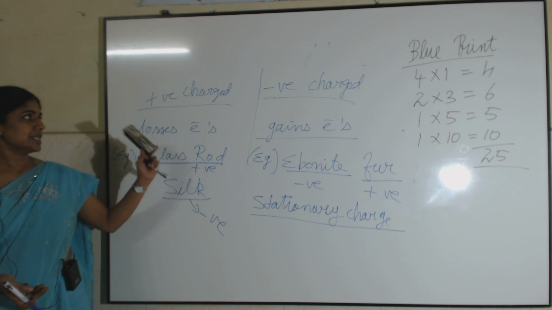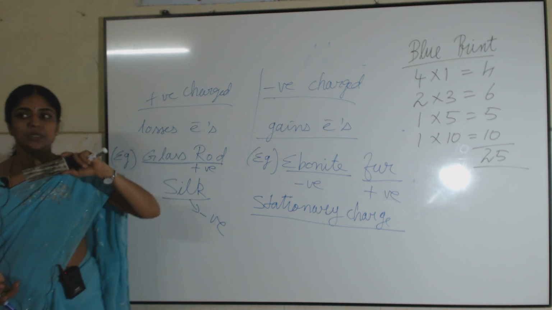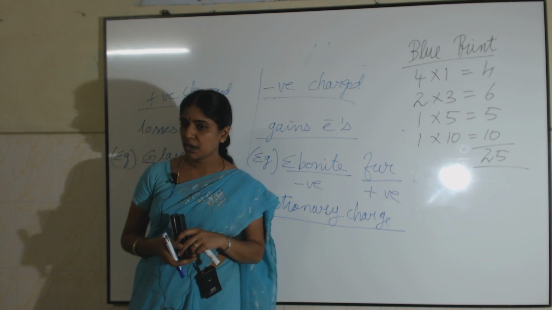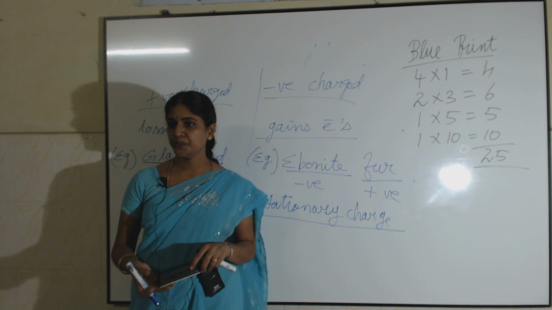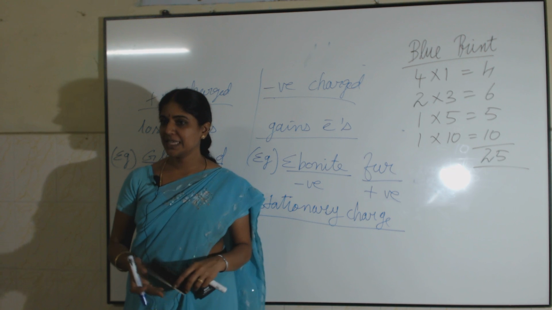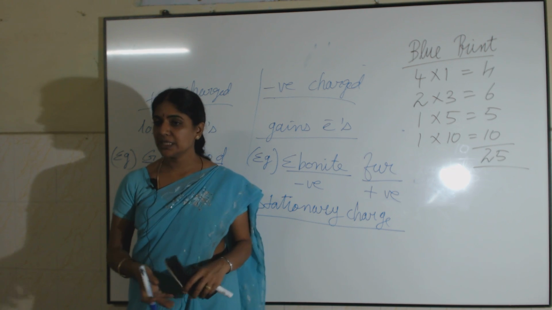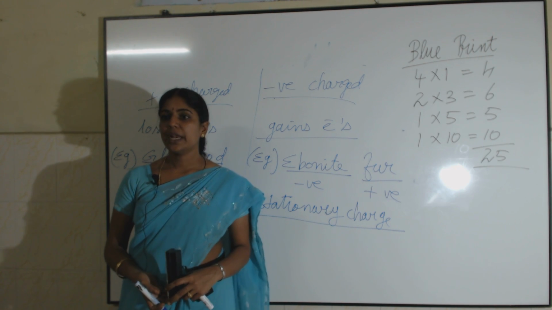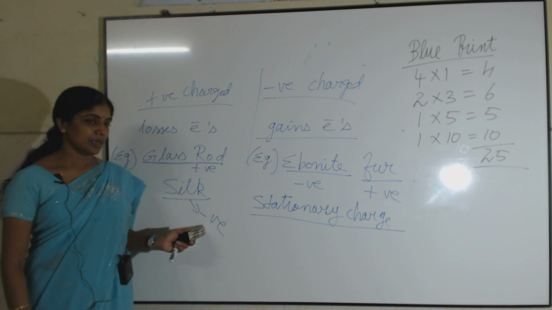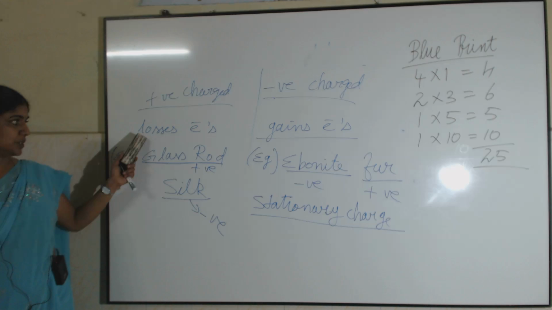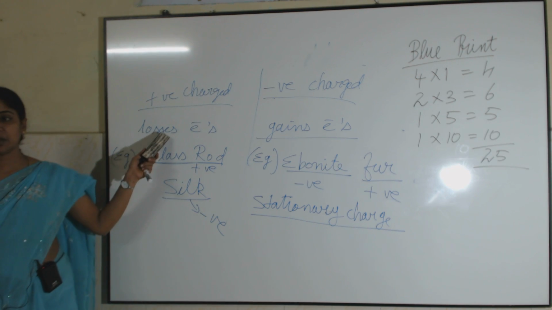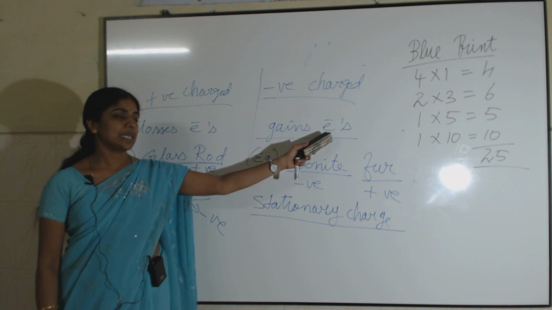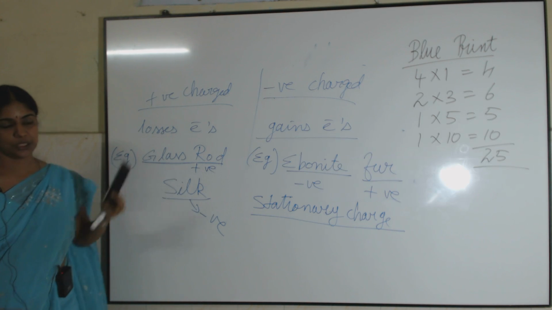Now, there are two types of charges, one is the positive charge and one is the negative charge. Now a question: when a glass rod is rubbed with silk cloth, can you say what charge the silk cloth carries, positive or negative? Silk gets, correct, negative charge because it is gaining the electrons. So when an object loses electrons, it becomes positively charged. When an object gains electrons, it becomes negatively charged.